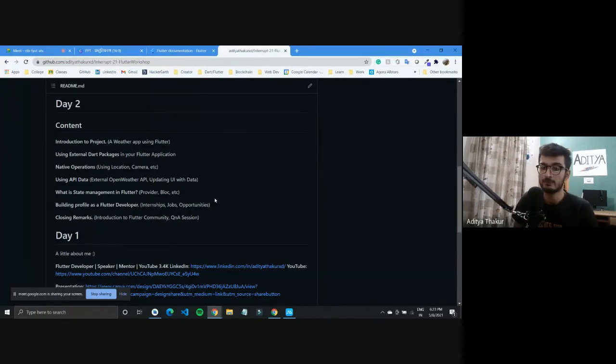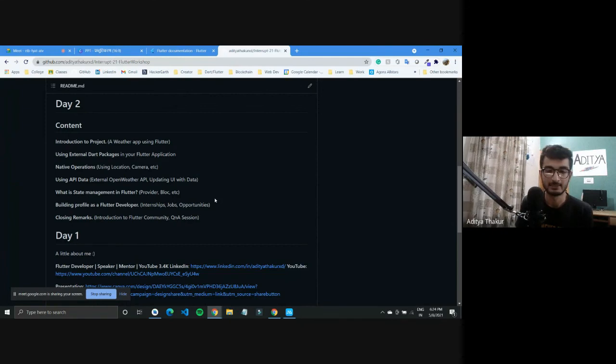Another thing we would be focusing on tomorrow is how to use external packages in your Flutter application. Now Flutter is open source and it has a big community, so you don't have to actually write all of the code yourself. You can use someone else's code from the community, as in certain packages. Let us say for this weather application, if you want to get the location of your device, how would you do that?